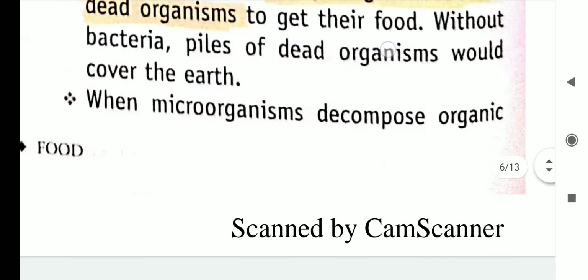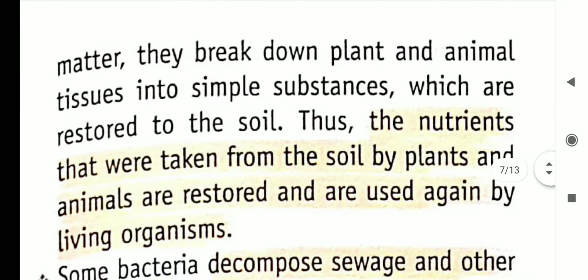When microorganisms decompose organic matter, they break down plant and animal tissues into simple substances which are restored to the soil. They are broken down to such an extent that they can mix with the soil and replenish the nutrients in the soil for other plants and animals.